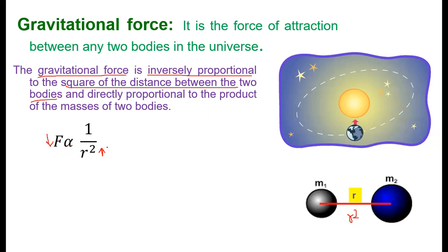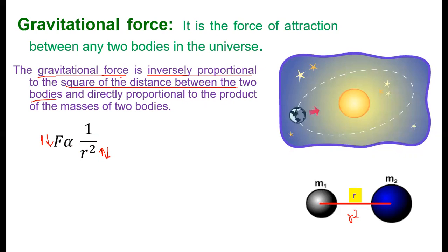Or when r decreases, that means when the distance between two bodies decreases, then the force will increase. This is the meaning of inversely proportional. In inversely proportional, when one quantity reduces, the other will increase, and when one increases, the other decreases. And we always take it in the denominator.